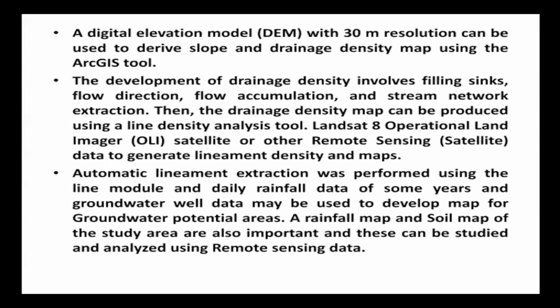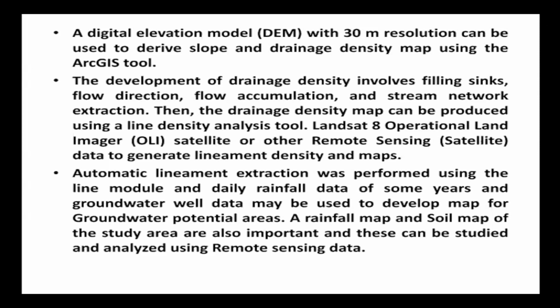Automatic lineament extraction can be performed using the LINE module, and daily rainfall data of some years and groundwater well data may be used to develop a map for groundwater potential areas.